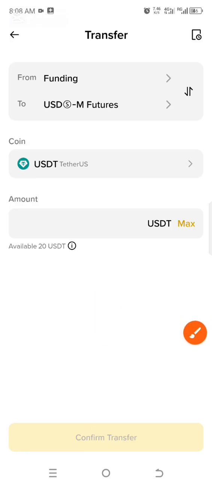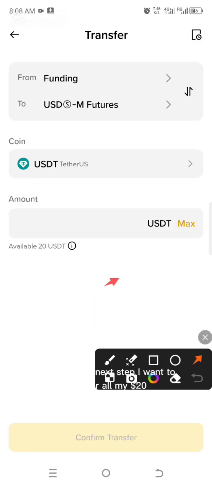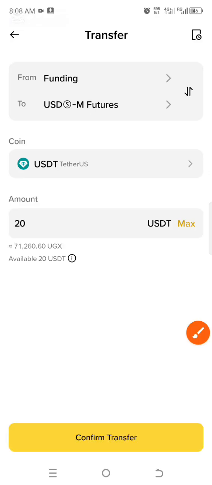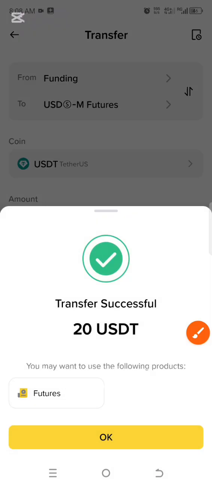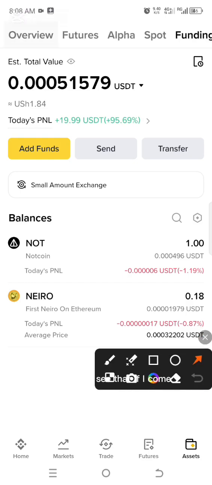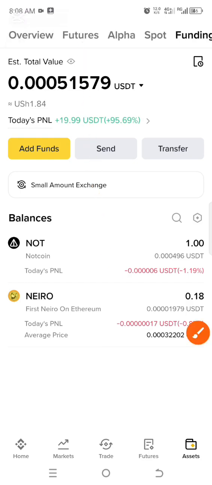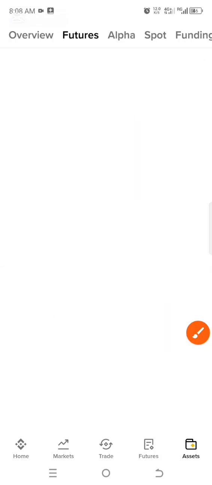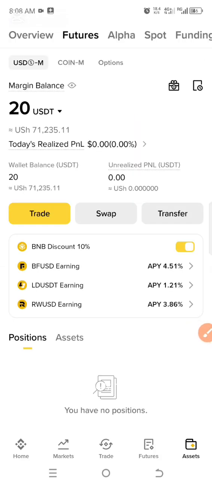Then for the next step, I want to transfer all my $20 which are here onto my futures account. I'll click on maximum. I click on confirm transfer, and boom, it is successfully transferred. And you can see that if I click on my futures wallet, I will find my money there. This shows that my money is already here.